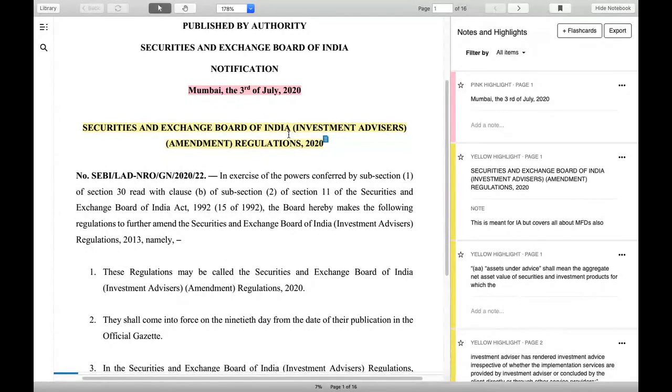A few of my friends are telling me when I talk to them these days, they say, Abhinesh, this is only for investment advisors, why are you referring to this regulation? This is not for MFD. Please, friends, understand, MFD is not regulated by SEBI.